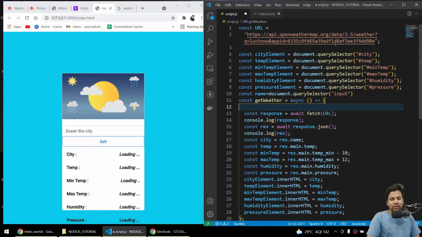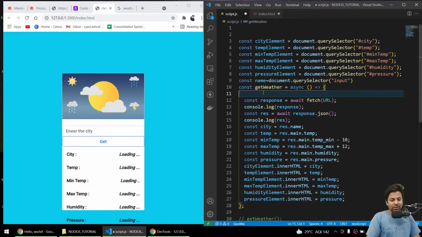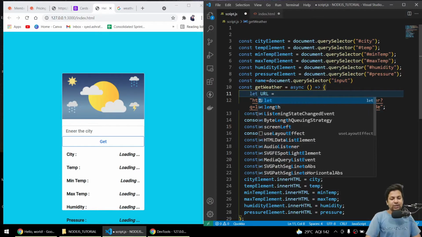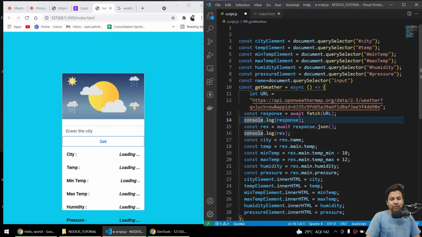So here I'll just cut the URL part from here, paste it here, and I'll change it to let. Maybe we can search again, and in this I'll give it params, like query strings.